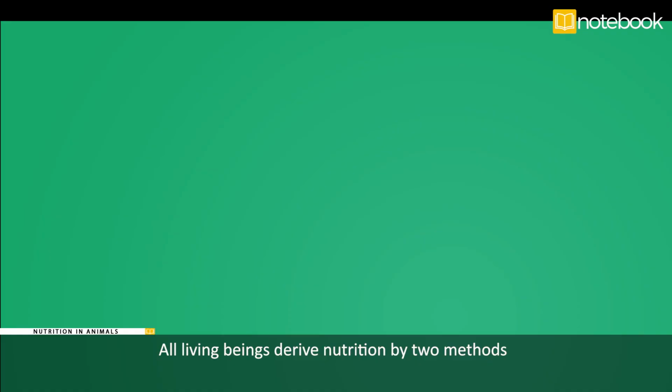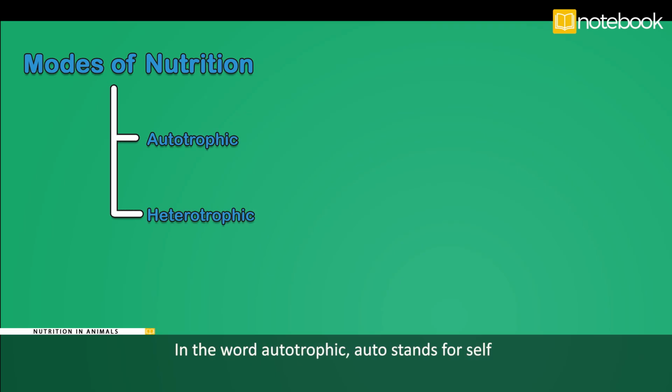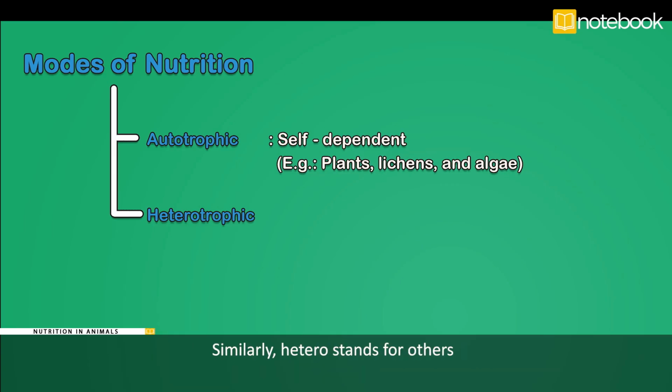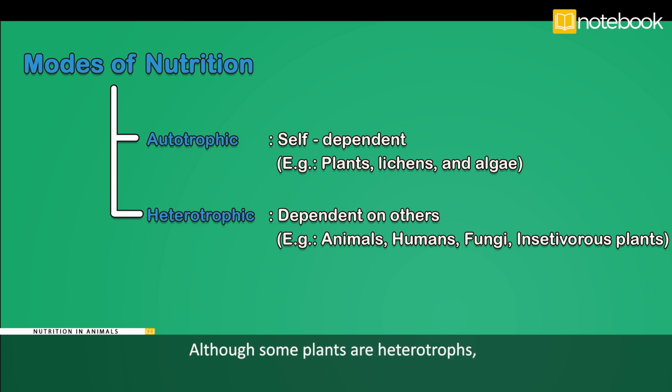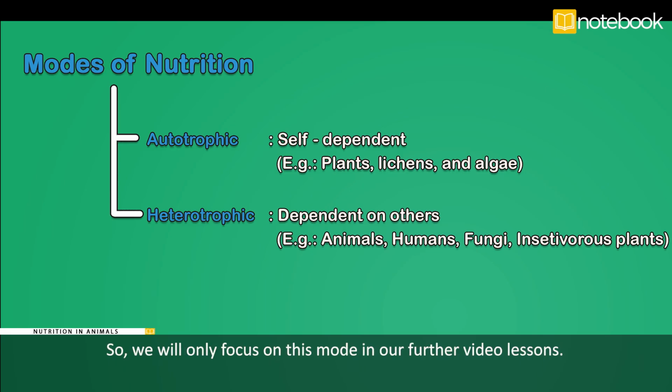All living beings derive nutrition by two methods, or we call them modes: 1. Autotrophic mode. 2. Heterotrophic mode. In the word autotrophic, auto stands for self, and it simply means that the plant is capable of producing its own food by the process of photosynthesis. Similarly, hetero stands for others, and heterotrophic mode of nutrition is the method of deriving nutrition from other sources. Although some plants are heterotrophs, all animals, including we humans, show heterotrophic mode of nutrition. So, we will only focus on this mode in our further video lessons.